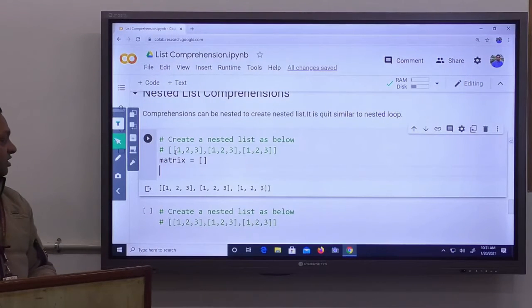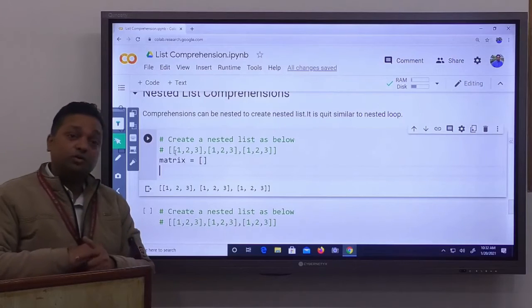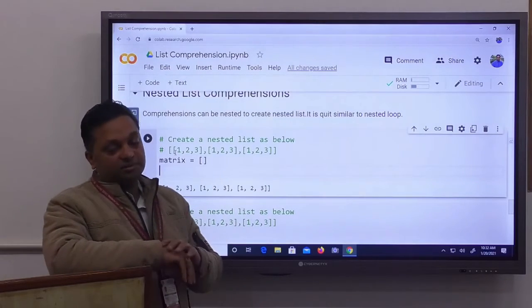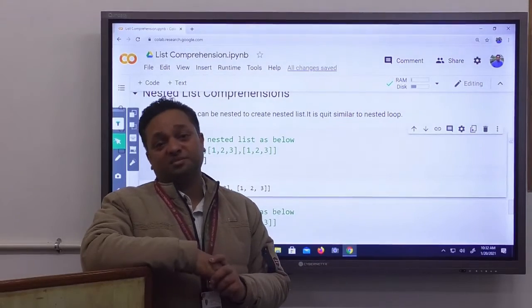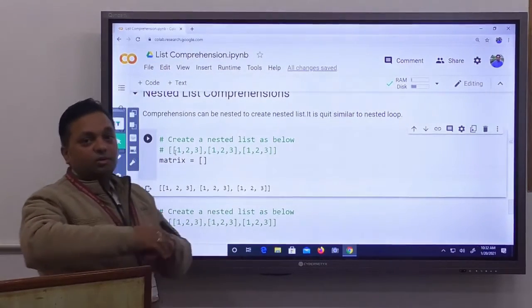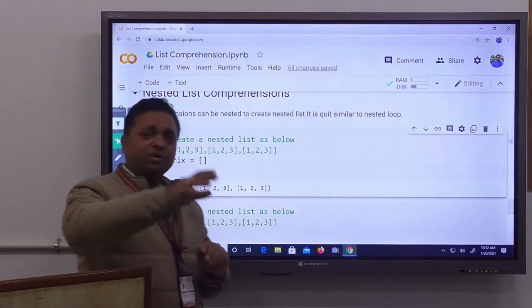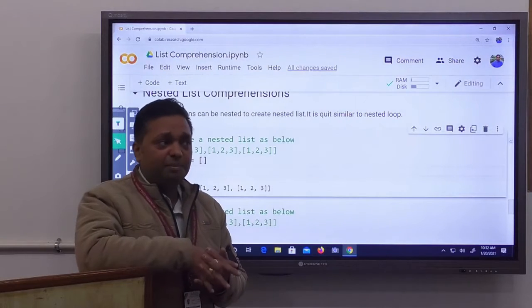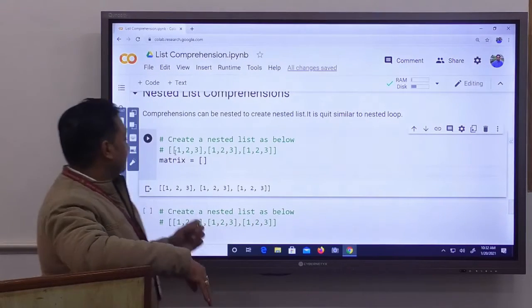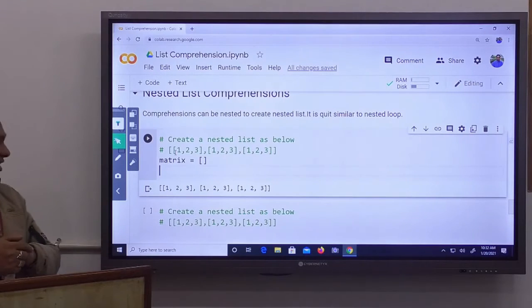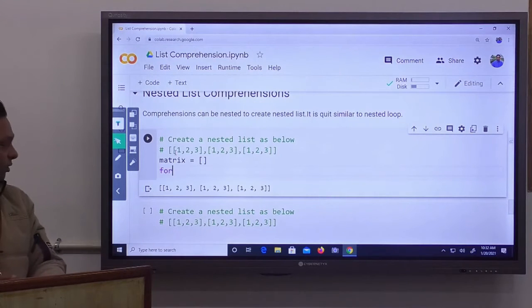Let's see. The logic is, first we create an empty list. As I told you earlier, before learning this topic, you should have knowledge of lists. So first you read about lists and some inbuilt methods, then go for list comprehension. So here we create an empty list, then apply a for loop.